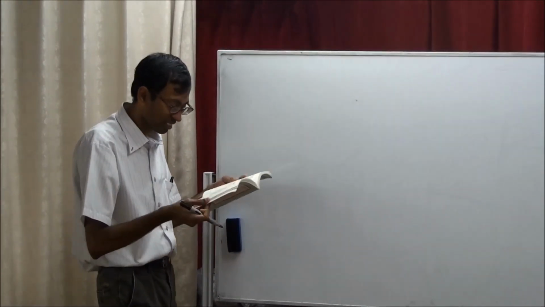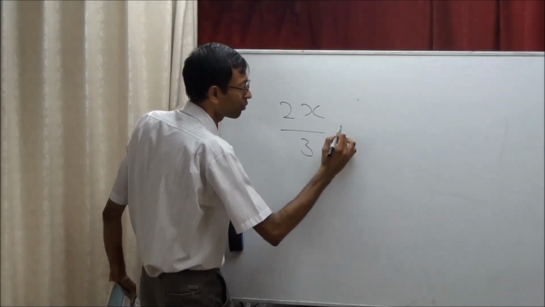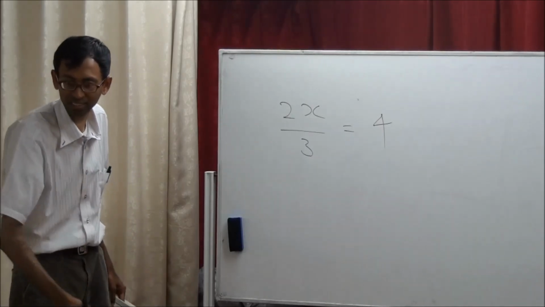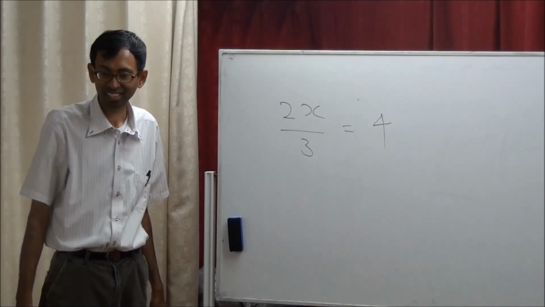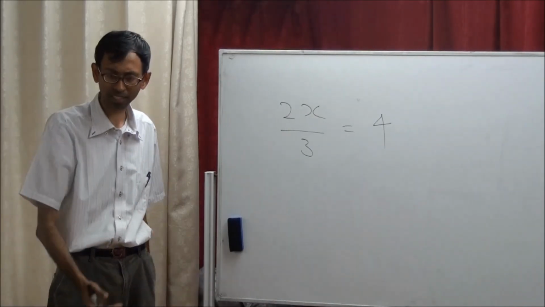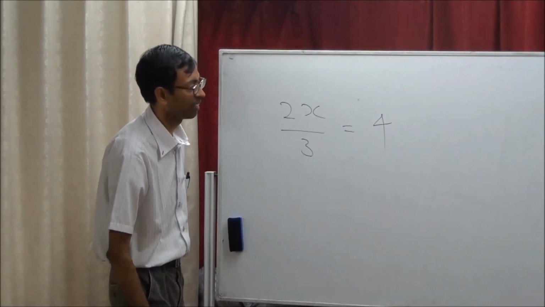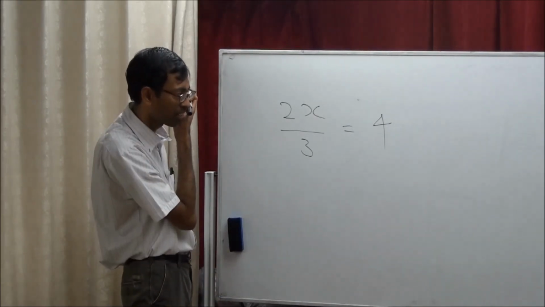Whose turn? Mine. Who is next? Kirtana. The question is 2x by 3 equal to 4. You will have lots of problems. Okay, do it. 2x by 3 equals 4.